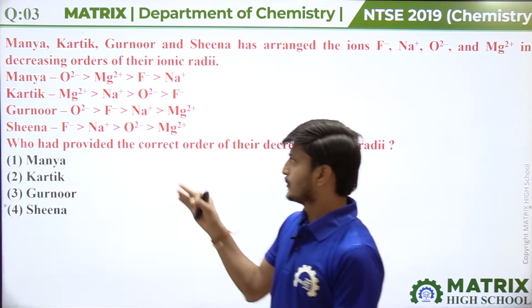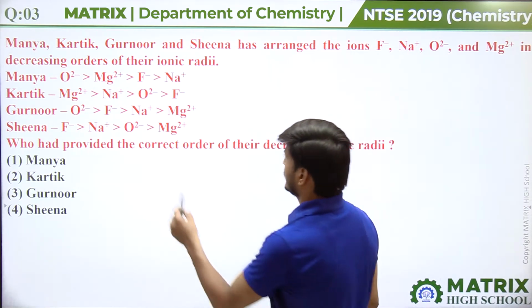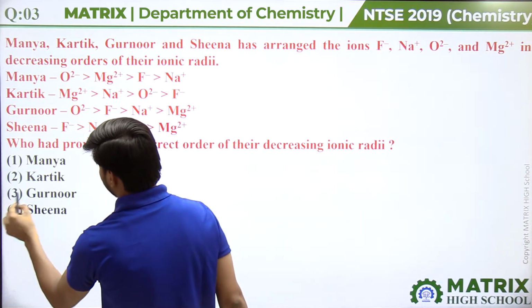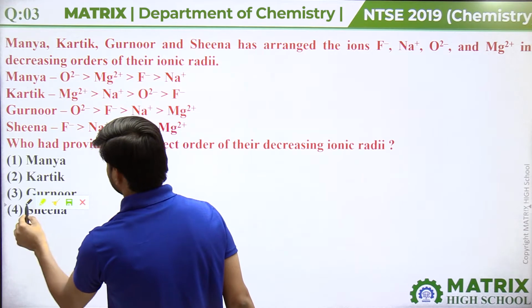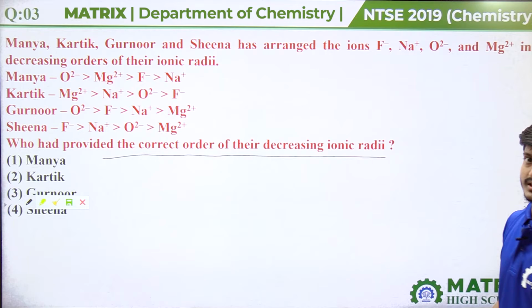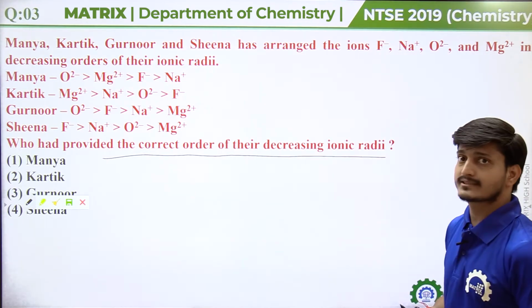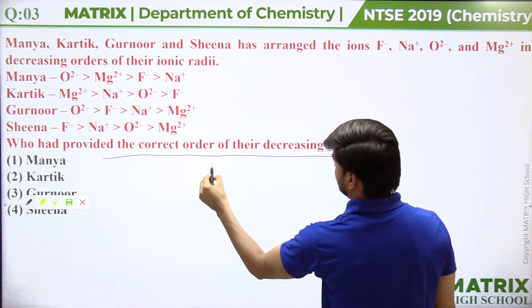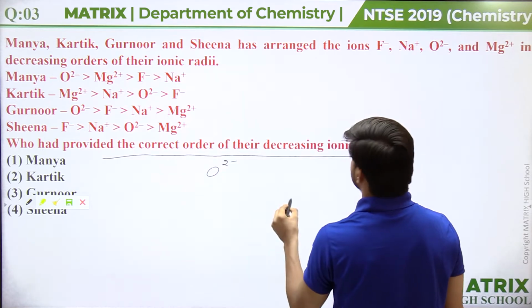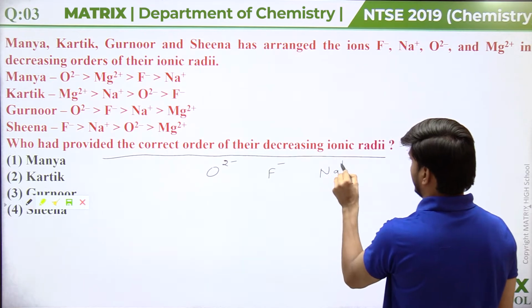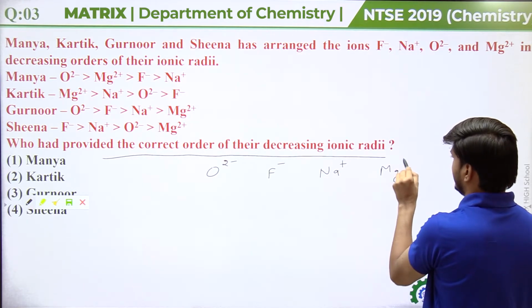Who has provided the correct order of their decreasing ionic radius? Okay. So guys, here we have 4 ions. Ions are O2 minus, F minus, Na plus and Mg2 plus.